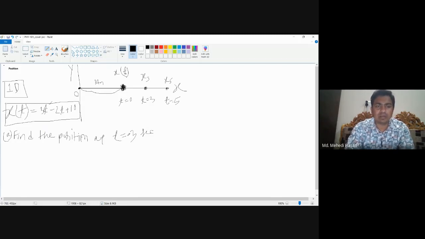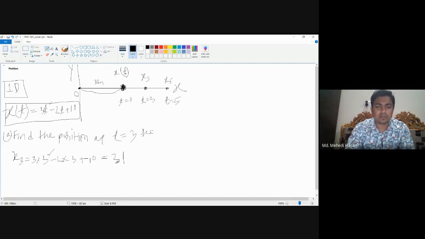Now if we put the value of t in that equation, it will be x3 is equal to 3 into 3 square minus 2 into 3 plus 10. It's equal to 27 minus 6, this is 21, plus 10 is 31.